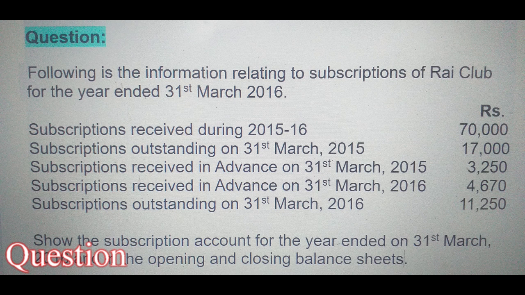Let's understand the question. Following is the information relating to subscription of Rai Club for the year ended 31st March 2016. Subscription received during 2015-16 rupees 70,000. Subscription outstanding on 31st March 2015 rupees 17,000. Subscription received in advance on 31st March 2015 rupees 3,250. Subscription received in advance on 31st March 2016 rupees 4,670. Subscription outstanding on 31st March 2016 rupees 11,250. Show the subscription account for the year ended 31st March 2016 and in the opening and closing balance sheets.